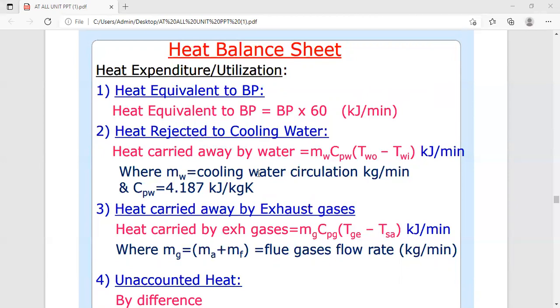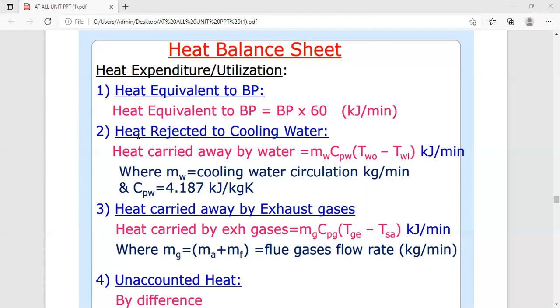First we are going to see the heat equivalent to BP. Heat equivalent to BP we are going to calculate as BP into 60. This is the brake power calculated at the output shaft, into 60, in kilojoule per minute, and this is the useful work which is required by us.